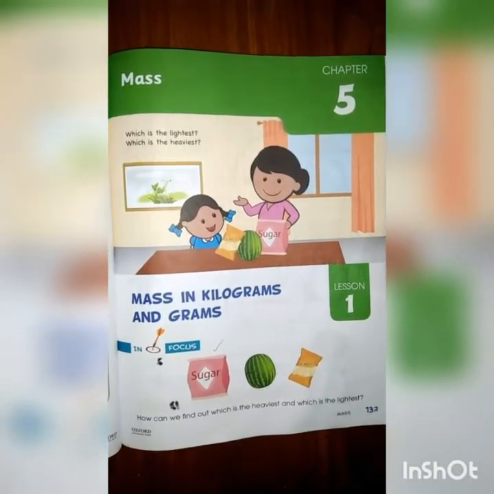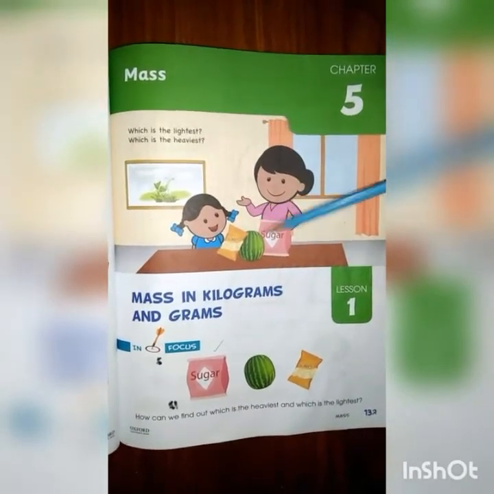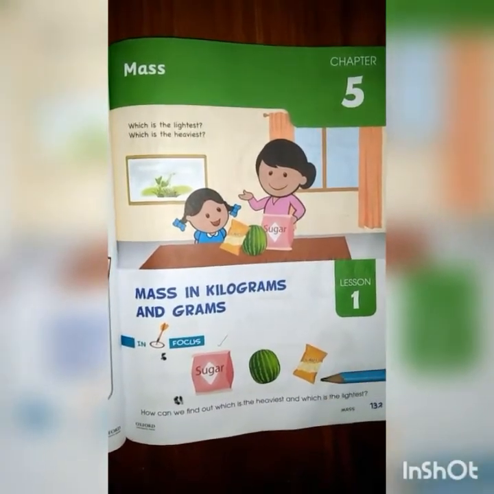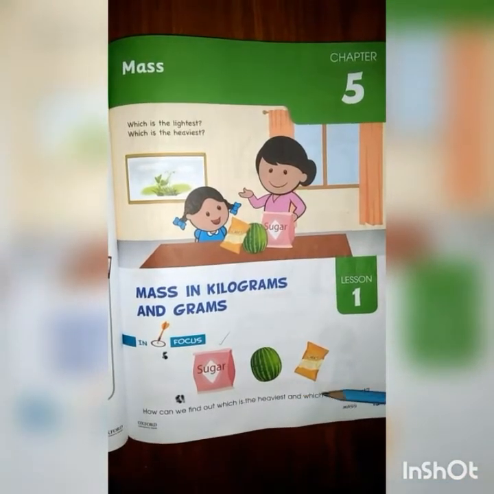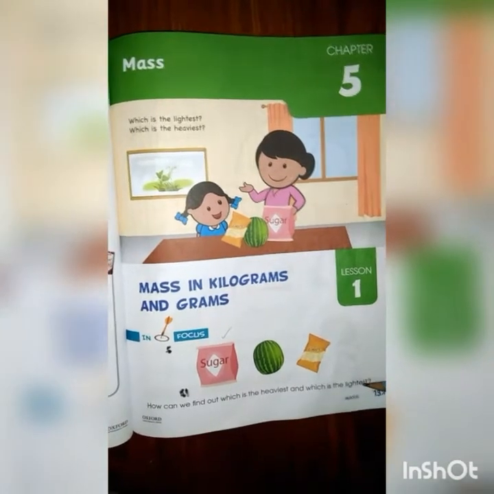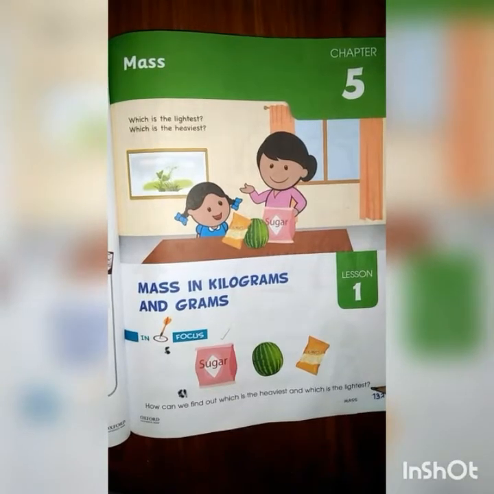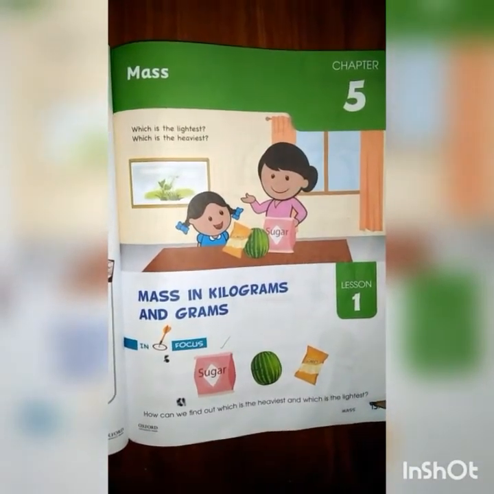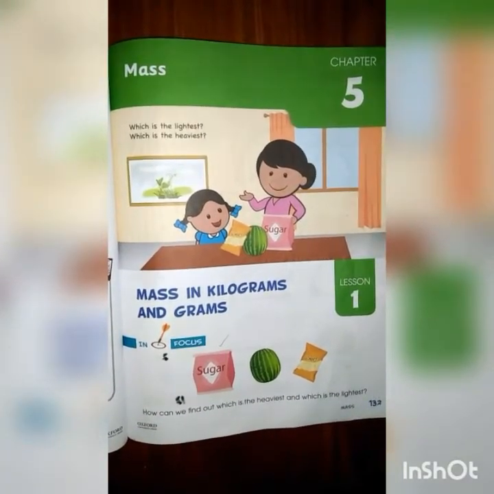Here we have a question: which is the lightest and which is the heaviest among these things? So let's start. Here you can see that we have a sugar pack, a watermelon, and a potato chips pack, and we have to find which is the lightest and which is the heaviest. How can we find out? To find the answer, let's move to the next page, page number 133.